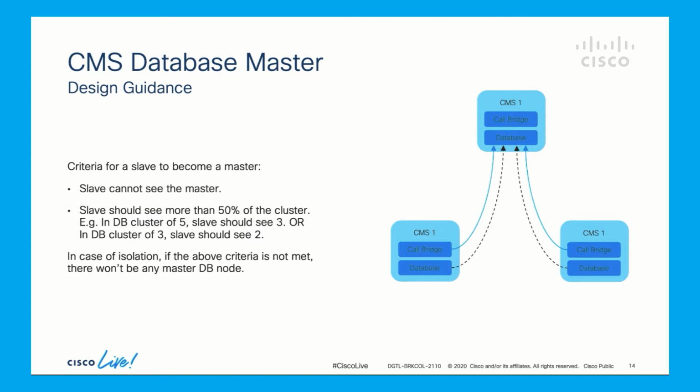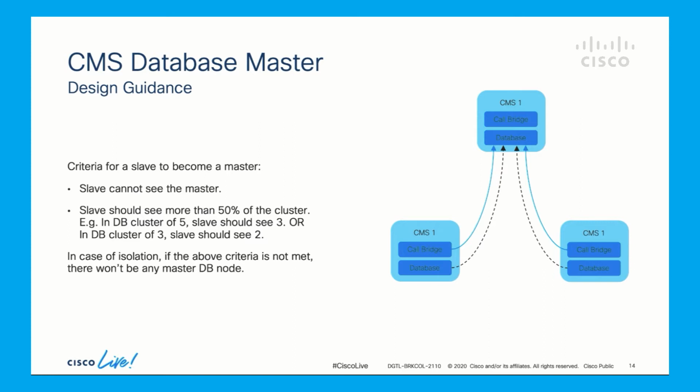Call bridges always connect to the database master for read and write, and all the changes made on the master are replicated to the slaves. In case of failure in the master, one of the slaves will become the new master, and other slaves will re-register with this new master. After correcting the failure, the old master will become the slave and register with the new master.